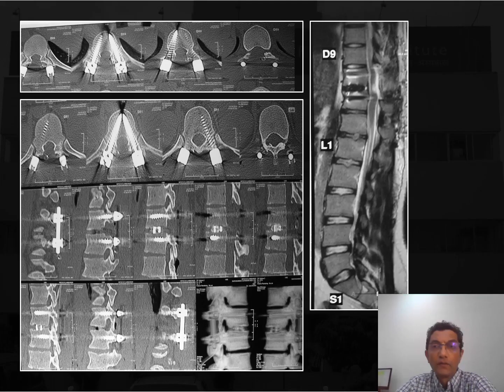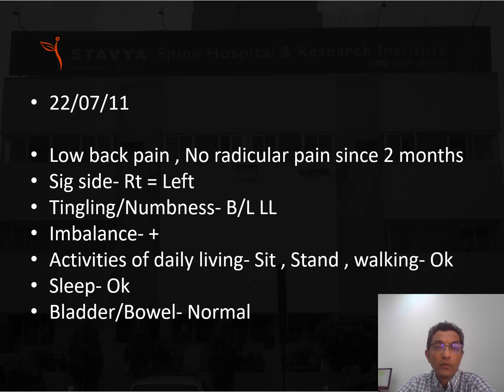This is confirmed by the post-operative MRI, and on the CT scan as well, one can see a very well decompressed dural sac. A similar case in 2011: the patient had acute onset symptoms for 2 months, with both lower limb tingling numbness and significant imbalance. Bladder and bowel were normal.